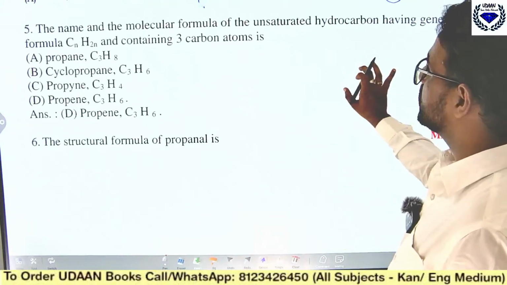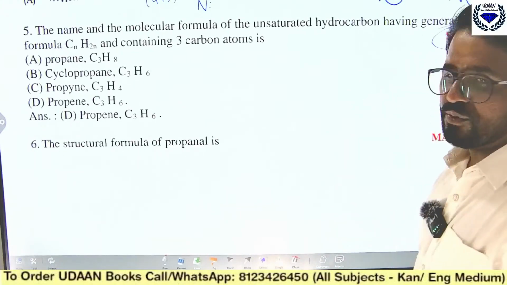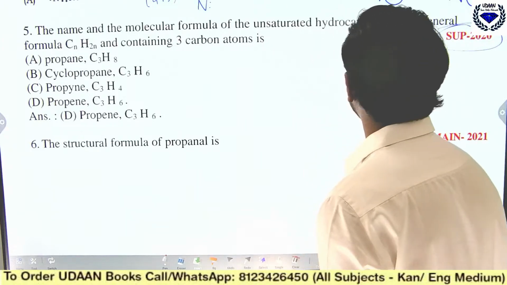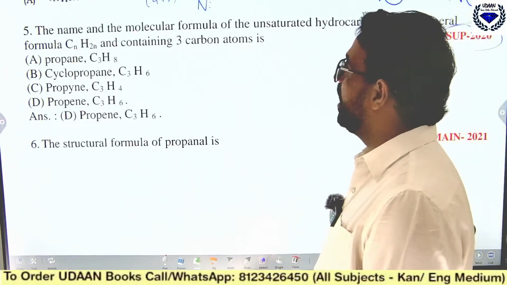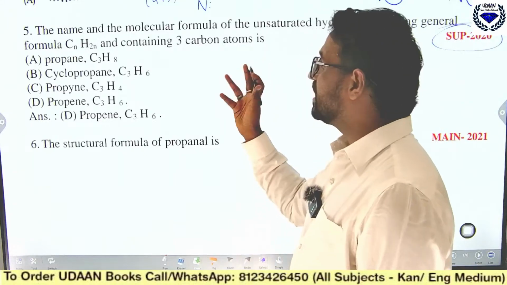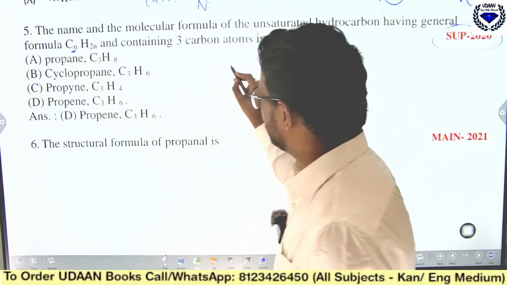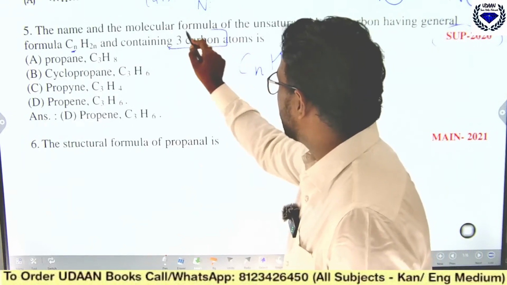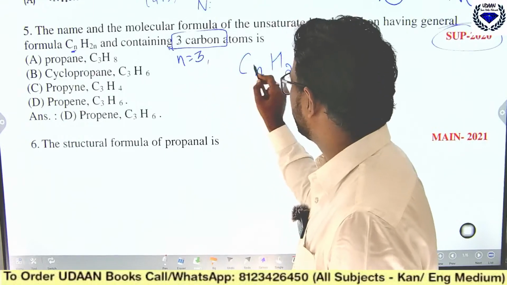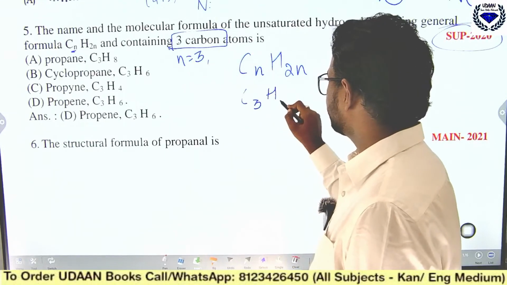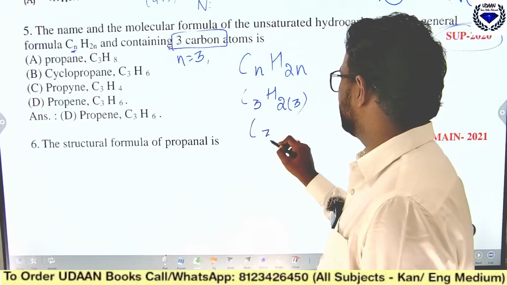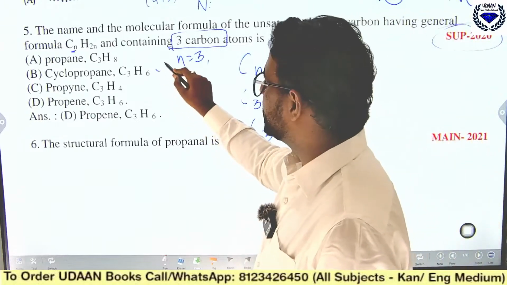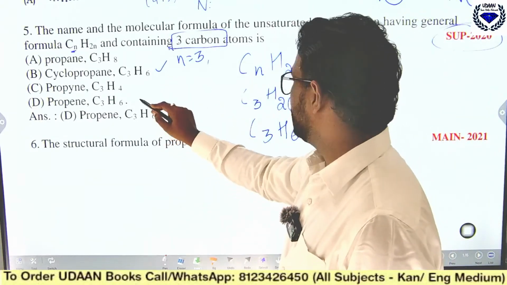You can see the next question has come in the supplementary exam 2020. Give the name and the molecular formula of the unsaturated hydrocarbon having general formula CnH2n and containing 3 carbon atoms. Very simple. In place of n we have the formula CnH2n and it has 3 carbon atoms. That means n is equal to 3. In place of n you write 3, so it is C3, and 3 times 2 is 6. So it is C3H6.